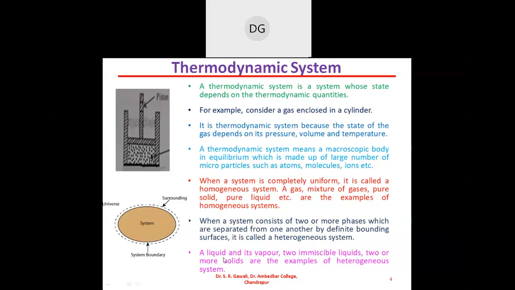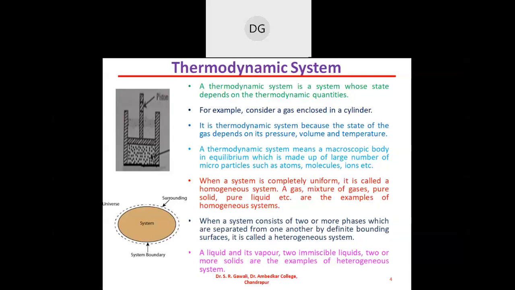Liquid and vapor: I have given you one example here of hot tea in a cup, and there will be its vapor.